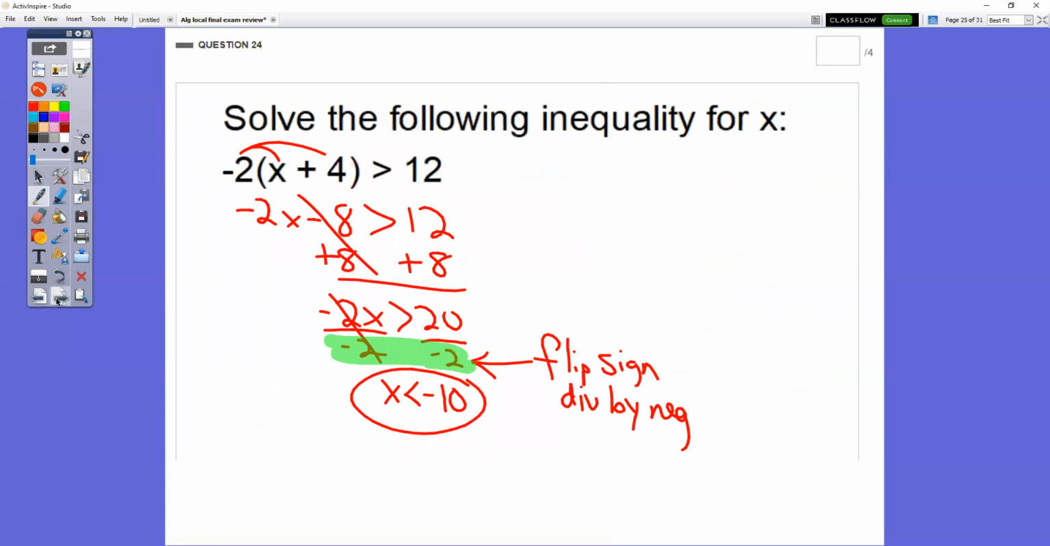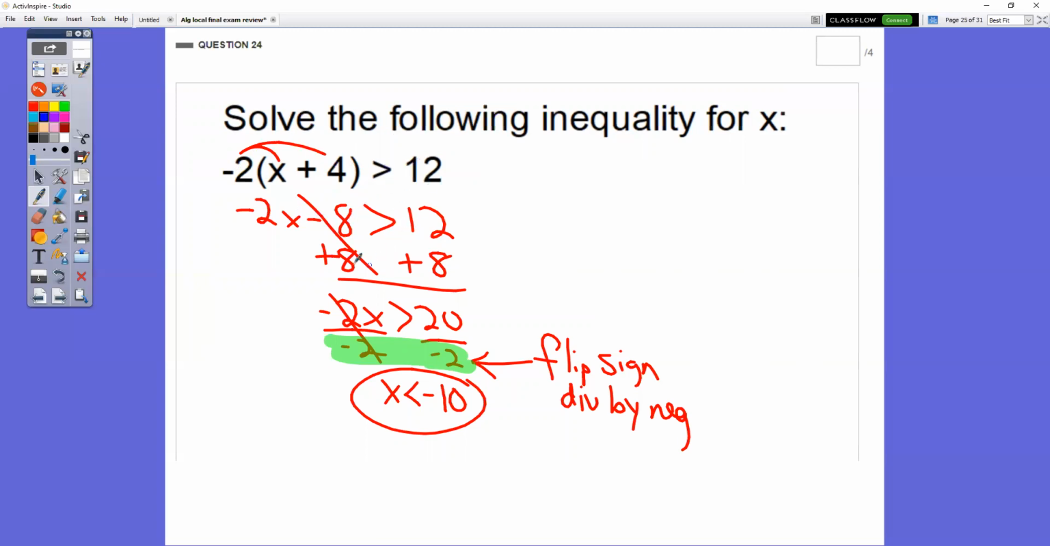In question number 24, there are a bunch of people that got this one wrong. I was completely shocked, all right? Because this is just a straight up distributive property question. This is not very difficult. So anytime that we have the distributive property, we take the number outside, multiply by both of the things inside. -2 times x is -2x. -2 times 4 is -8. Bring down your inequality sign, bring down your 12.